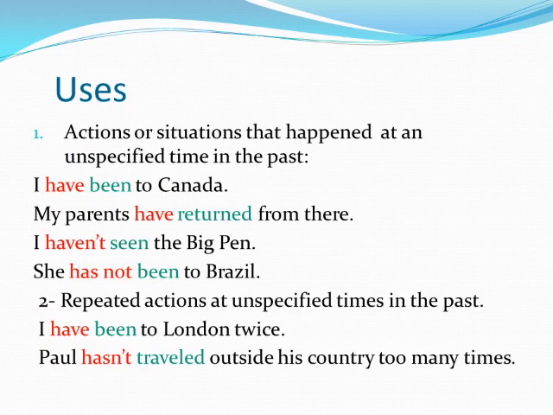The uses of the present perfect: firstly, actions or situations that happened at an unspecified time in the past. Here it means that we don't have to mention the time. Okay, I have been to Canada. My parents have returned from there. I haven't seen Big Ben. She has not been to Brazil. You can say been or been. In all these examples, we don't mention the time.